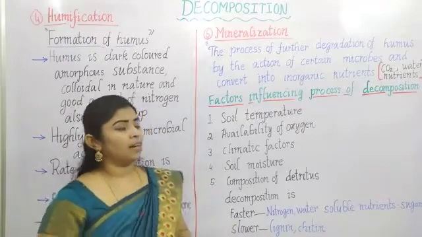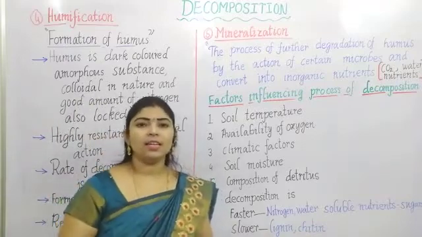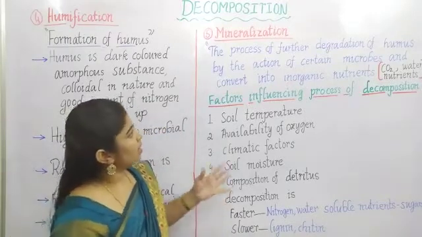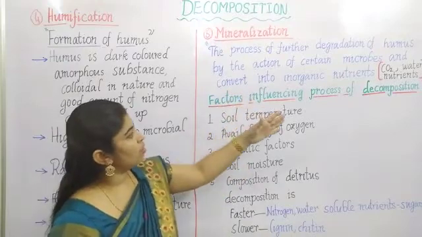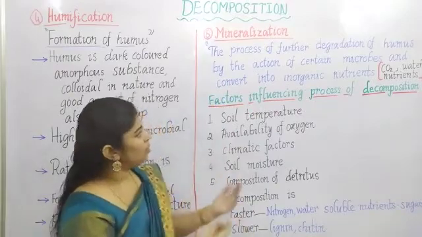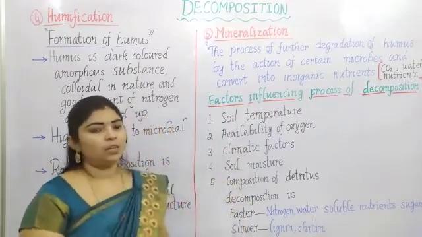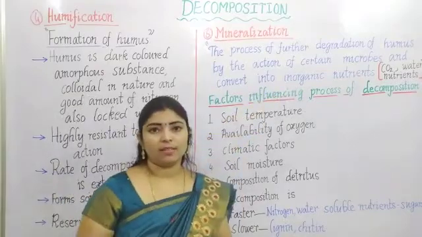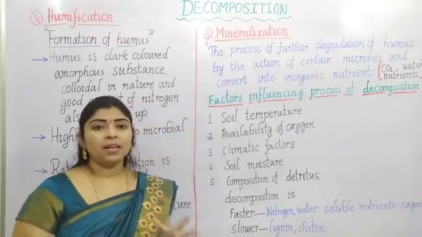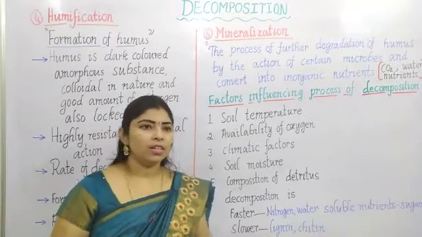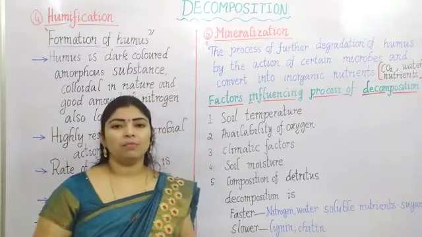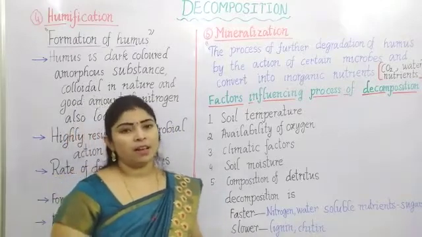In the process of mineralization, further degradation takes place and microbial action also takes place. By the action of certain microbes, the humus will be converted into inorganic nutrients like carbon dioxide, water and nutrients. Here minerals will be available for the plants. That is known as mineralization.